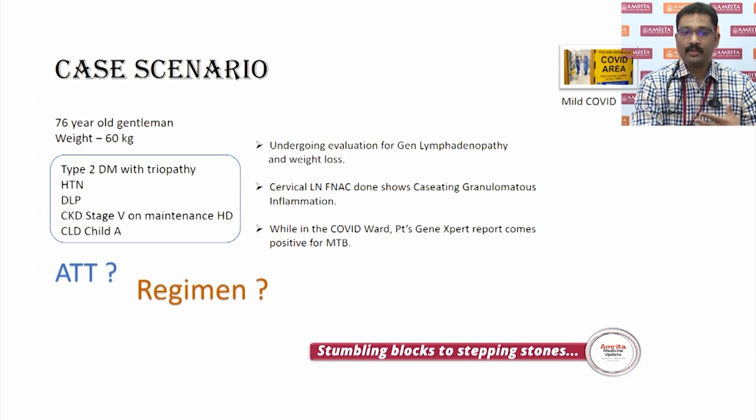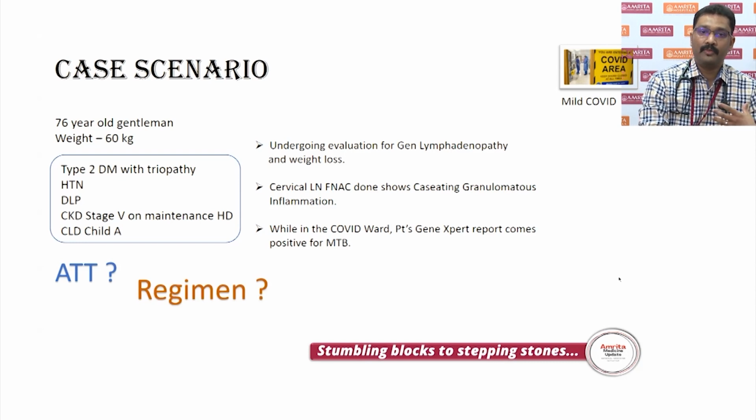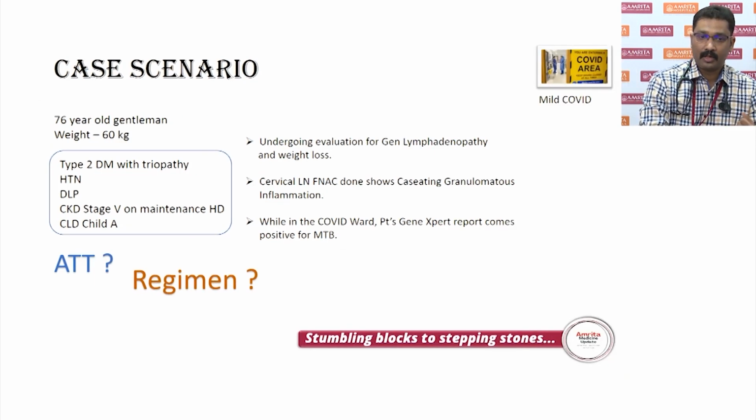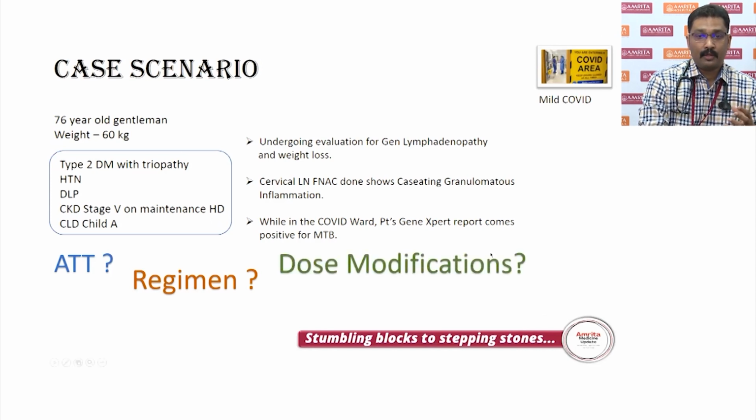What regimen? Should we do a daily regimen, or should we actually have an intermittent sort of regimen, especially with the comorbid illnesses? Dosage modifications, especially when you consider CKD and CLD, what are the implications in such a scenario?